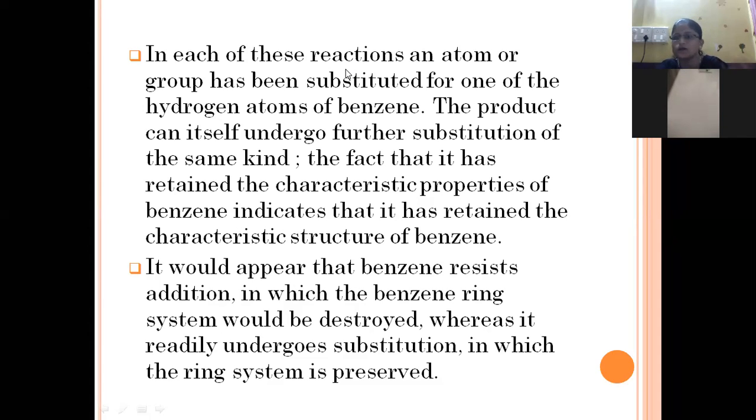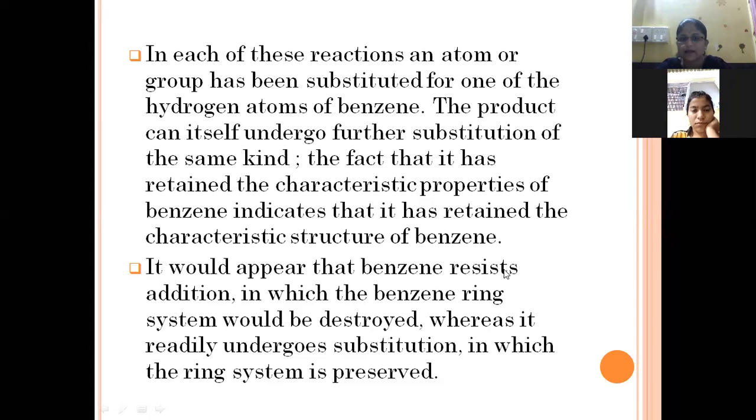benzene will not allow addition reactions. It is instead undergoing substitution reactions. So this characteristic property of benzene indicates that it has retained the structure of benzene. It will not easily allow any molecule to enter the structure of benzene. So it has retained the structure as it is.